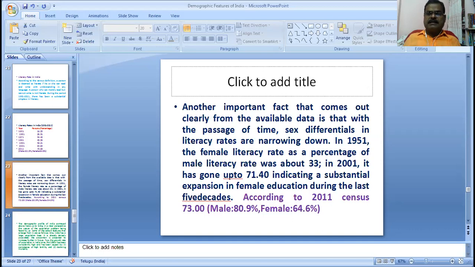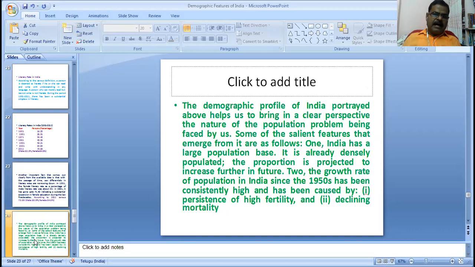The policymakers, the government of India, must take measures and an action plan to improve the female literacy rate in India as early as possible. That is the literacy rate. Now let us discuss the other demographic features of India, one by one. What are the demographic features of India? The first, we discuss the density of population of India.